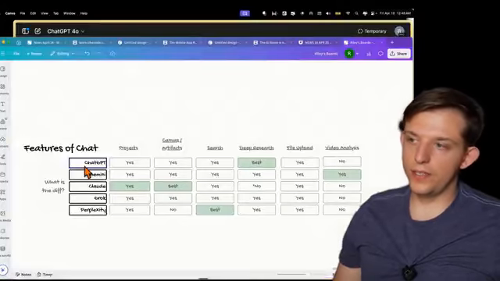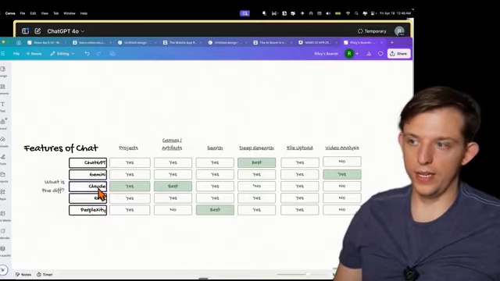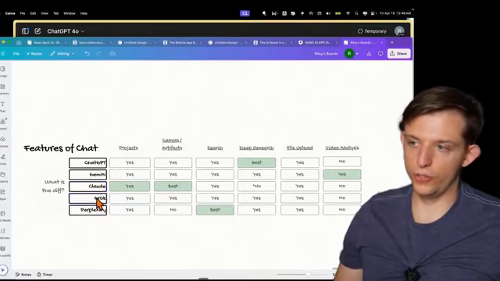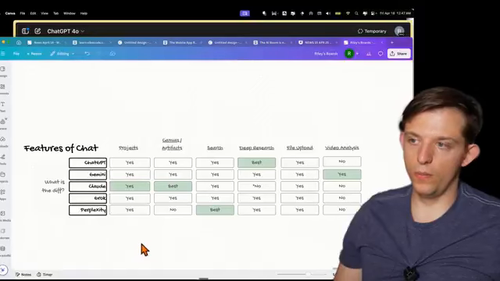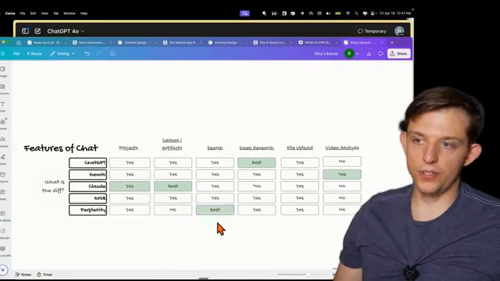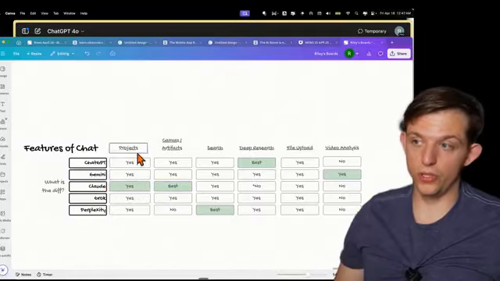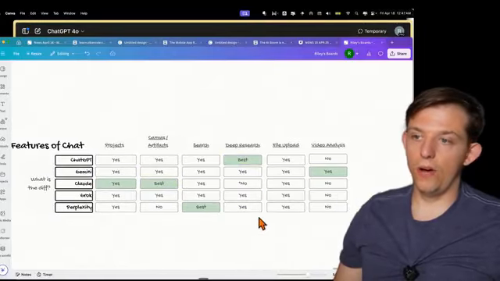So yeah, these are the different chat tools. We looked at ChatGPT, Gemini, and Perplexity. We're going to talk a lot more about Claude later in this video, and you can also use Grok. As you can see here, they all mostly have project features. They all have the Canvas feature except for Perplexity. They all have search. I think Perplexity is the best at search. I think Claude has the best artifacts feature. I think Gemini is really close though. And they all have deep research.